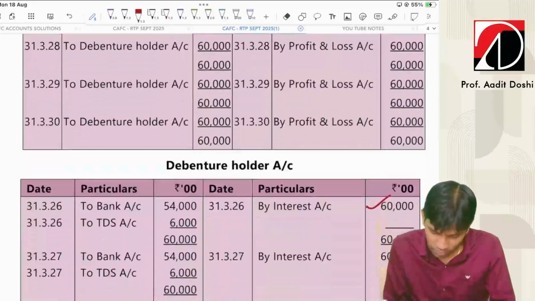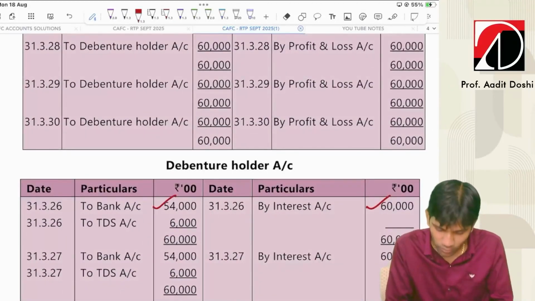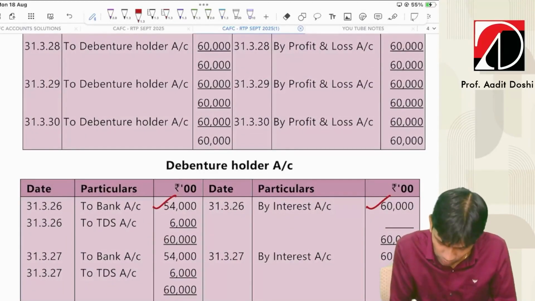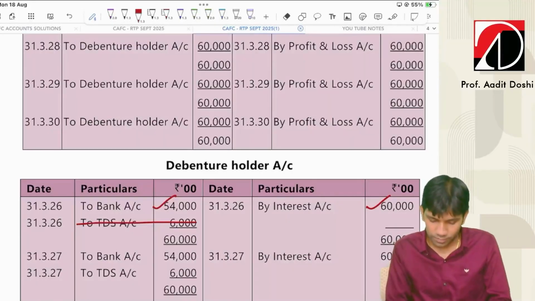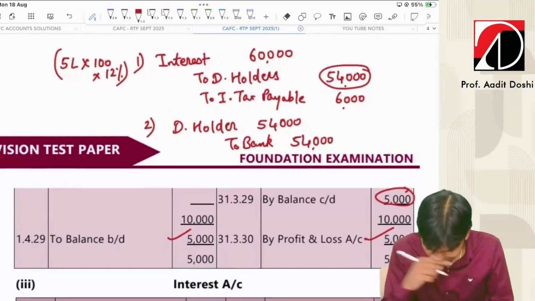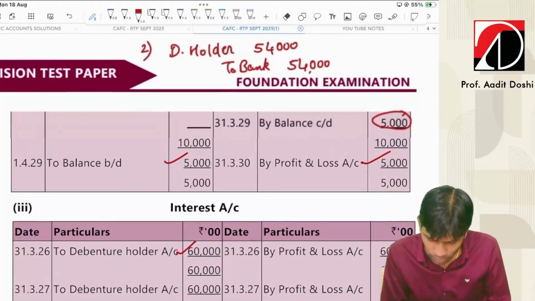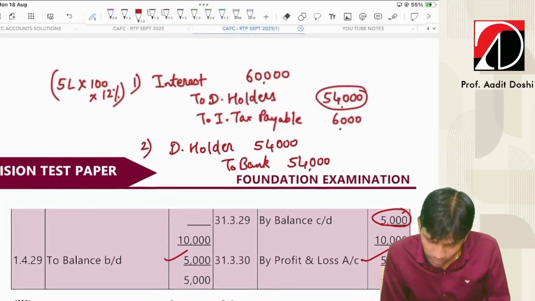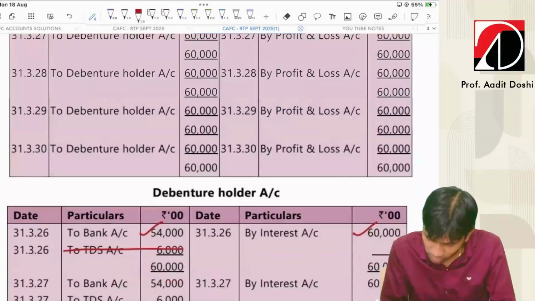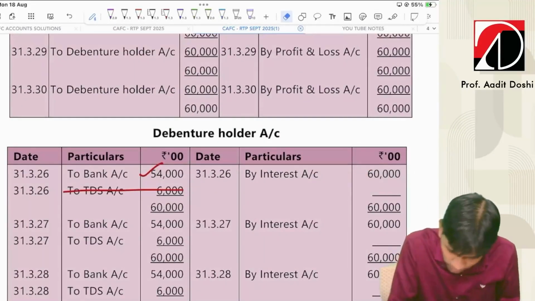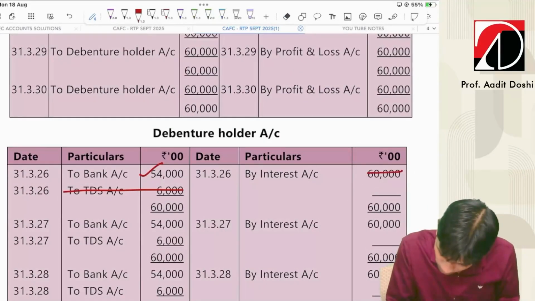Let's say debenture holders to bank. No need to write this. 54,000. Here also debenture holders by interest, it should not be 60, it should be 54 only. If you go by the posting rules, it should be 54.